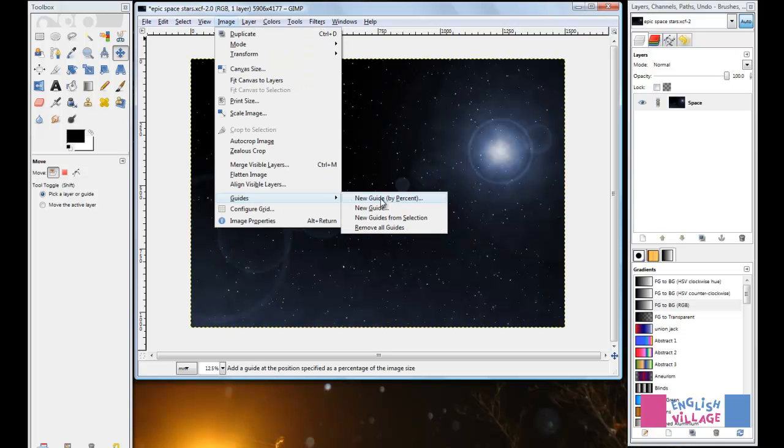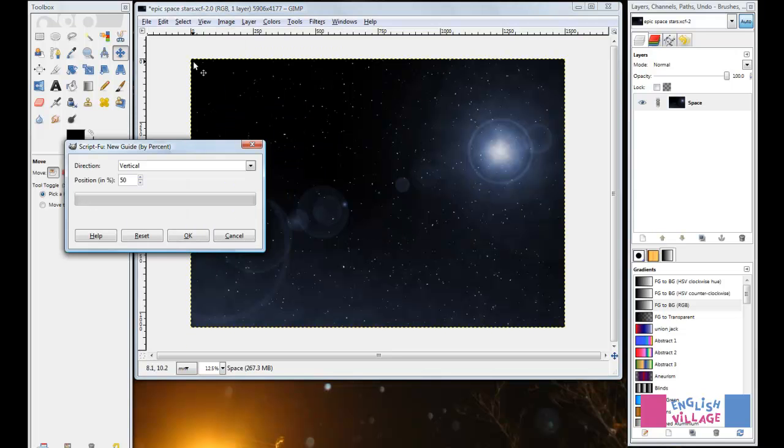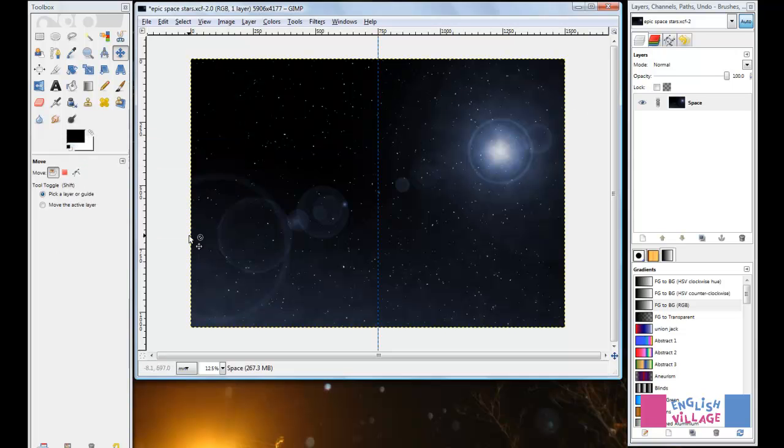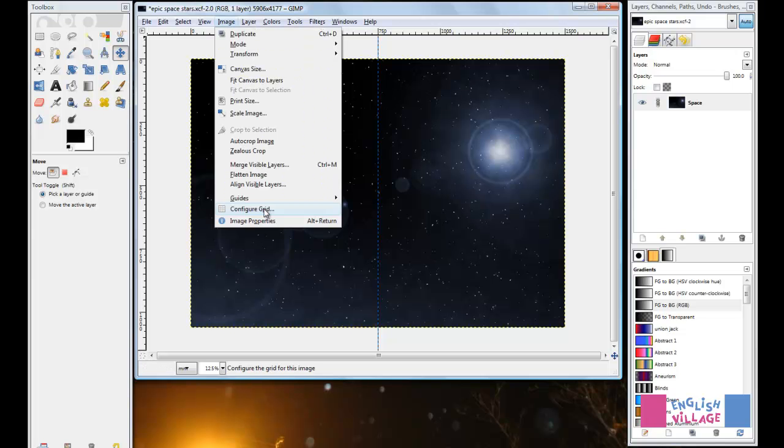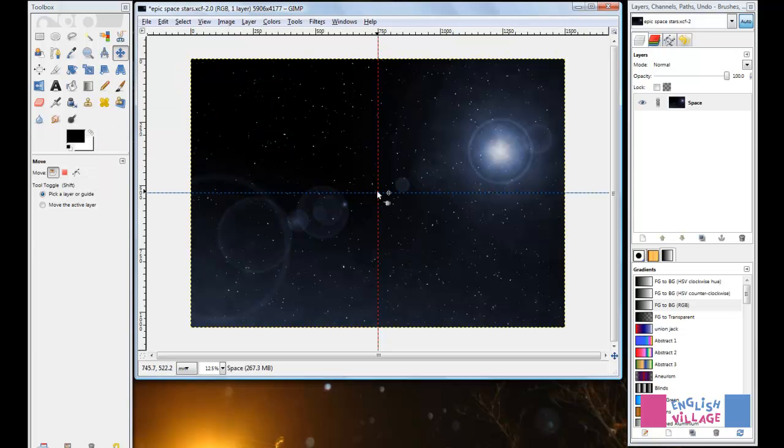You can also create a new guide by percent. So the percent here is going to be the percent along either this horizontal or vertical edge. So at the moment it says vertical and I've got it set to 50. So that creates a guide exactly 50% or halfway across the image. If I was to then click that again and change this to horizontal, I now have a point which is the exact center of my image, which can be very useful.